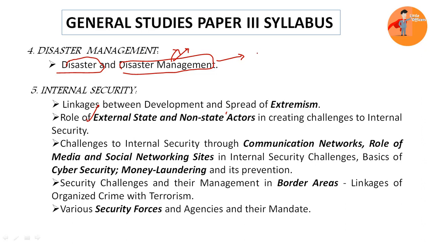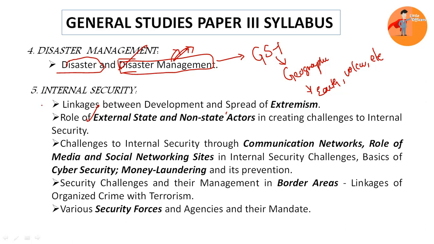This topic will link with GS paper 1, where under geography we will be studying geographical phenomena like earthquakes, volcanoes, etc. That same topic will be linked here, but here we will be looking from the disaster management perspective.